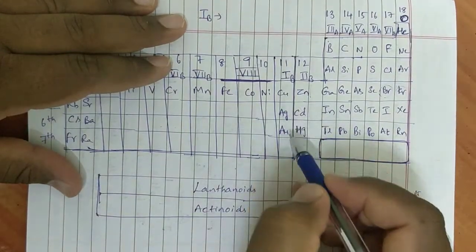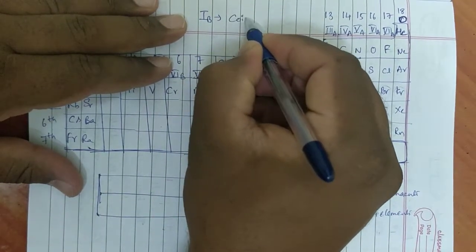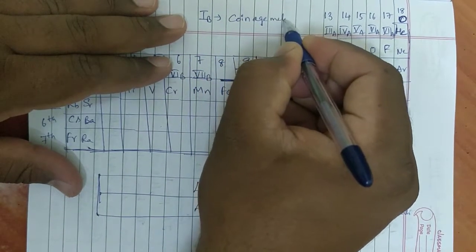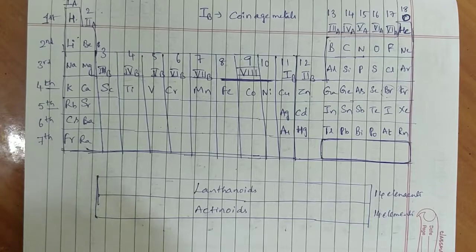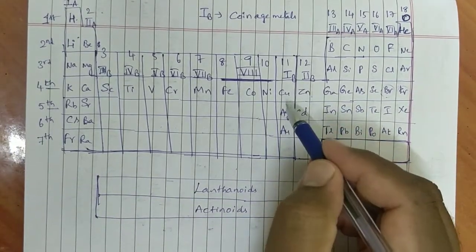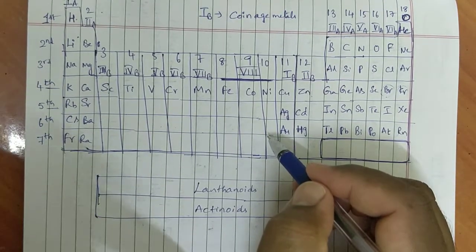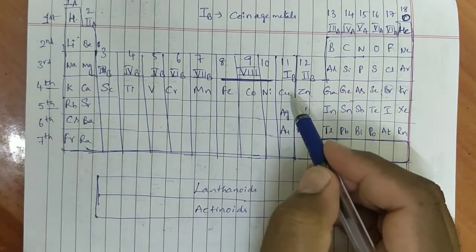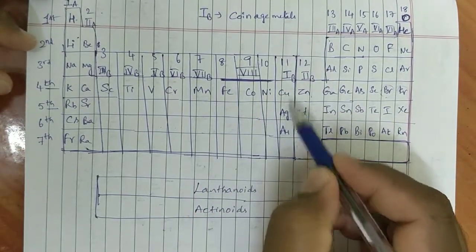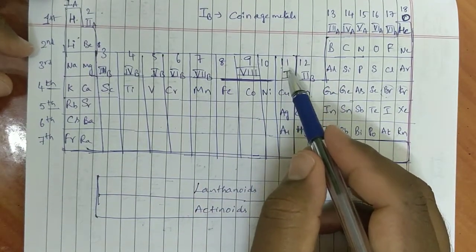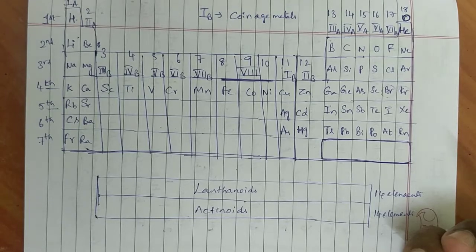1B group elements present there are copper, silver and gold. This group is called coinage metals. That group name is coinage metals: 1B, copper, silver and gold. In olden days they used to manufacture coins with these elements, copper, silver and gold. That's why these are called coinage metals. 1B group is also called the 11th group. Excluding this, no other group gets a particular name.